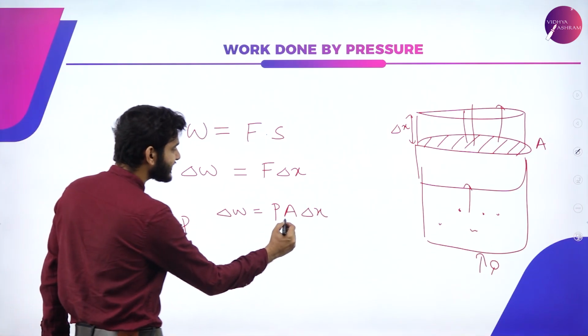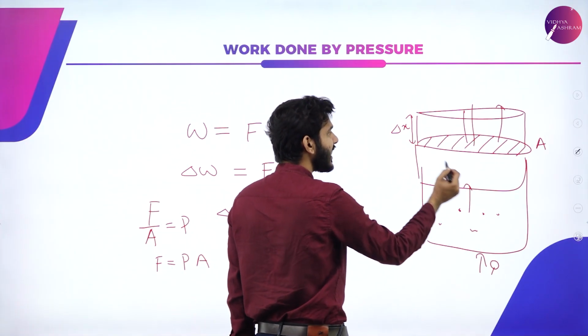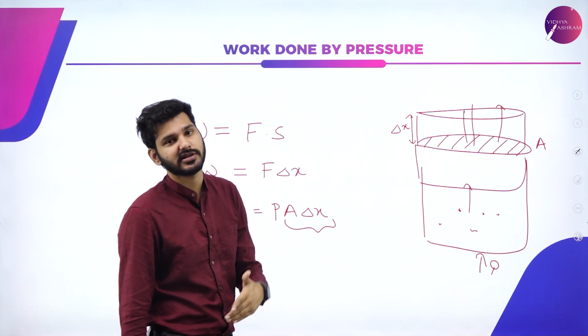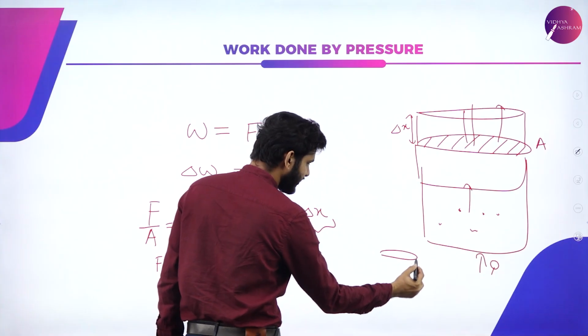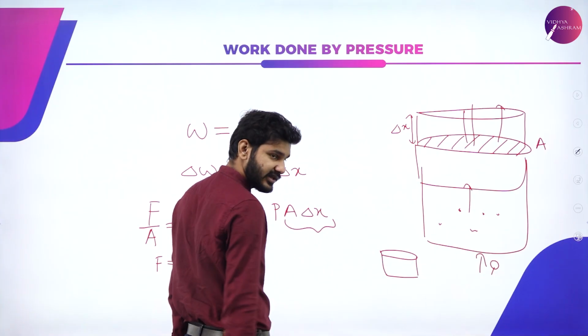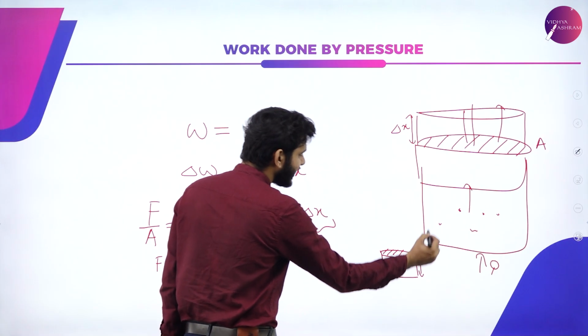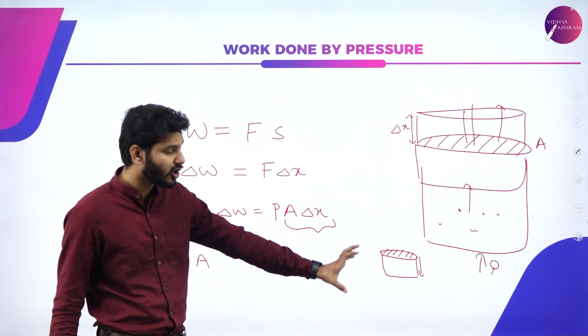Now, what is this A into delta X? A is the area and delta X is the displacement in the vertical direction, or simply the height. So if you take any object like this, and if you multiply area times height, then you are bound to get the volume of that particular object.